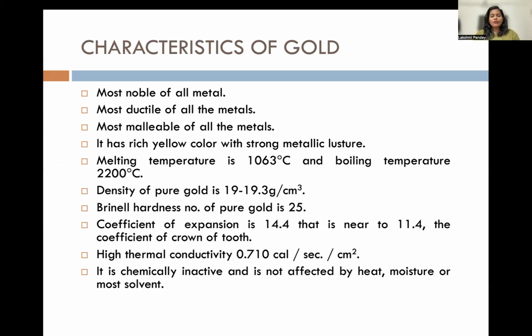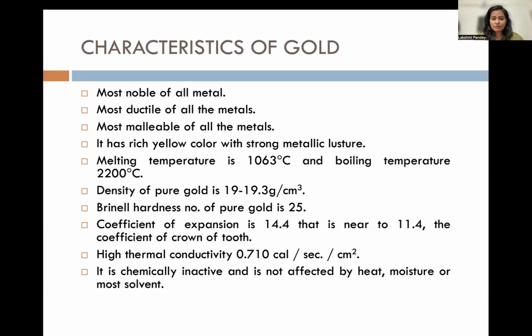Ductile means it has an excellent property of being drawn into wires, and malleability is when the material has the ability to be drawn into sheets. How is it beneficial for your restoration? When any material has a good property of malleability, it can be easily adapted to the cavity walls. So the adaptability increases when there is a good malleable property.